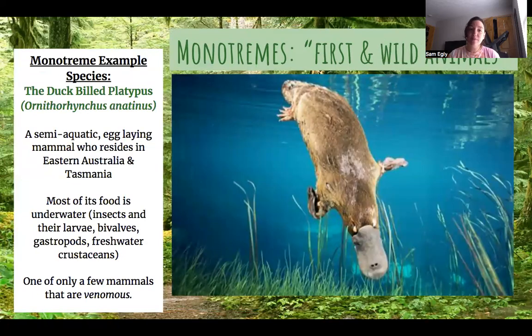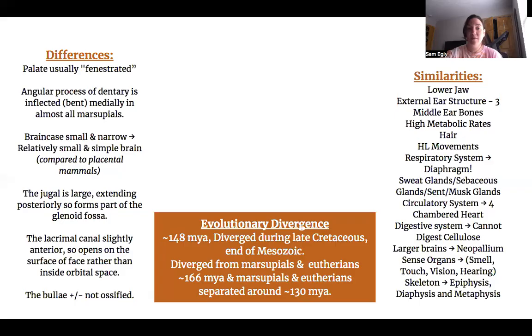So the one example is the duck-billed platypus. It's a semi-aquatic egg-laying mammal who resides in eastern Australia and Tasmania. Most of its food they get through underwater insects, larvae, and they do it by their keen sense of smell. So about the venomous aspect. The males have a venom spur on the heels of their hind limbs, and it's used against other males during mating season. It's not fatal to us, but I heard it does inflict some serious pain.